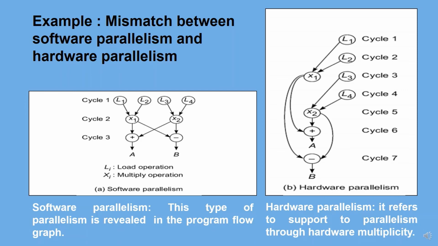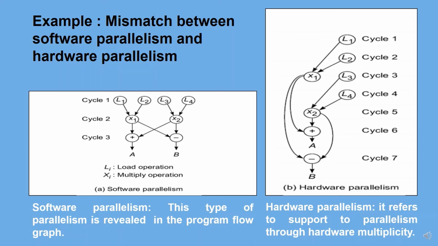Whereas hardware parallelism is defined by the machine architecture and hardware multiplicity. Hardware parallelism is often a function of cost and performance trade-offs. It displays the resource utilization pattern of simultaneously executable operations. It can also indicate the peak performance of the processor resources. Consider the example.